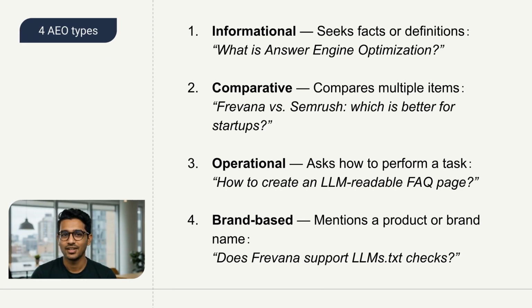There are four AEO question types. First, informational. Asks for facts or definitions, like, what is answer engine optimization? Second, comparative. Weighs options, like, Frivana versus SEMrush, which is better for startups. Third, operational. Asks how to do a task, like, how to create an LLM-readable FAQ page. Fourth, brand-based. Names a product or brand, like, does Frivana support LLMs.txt checks?